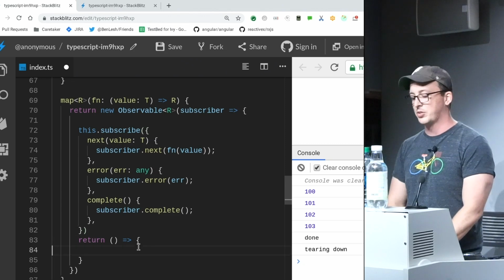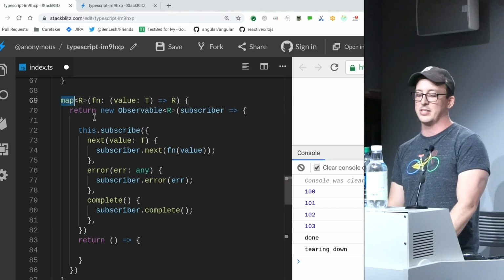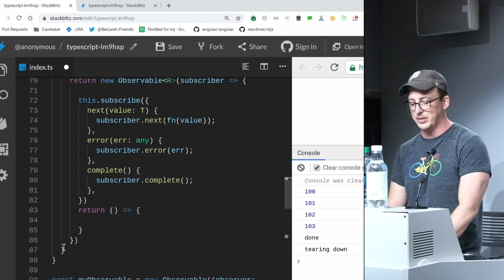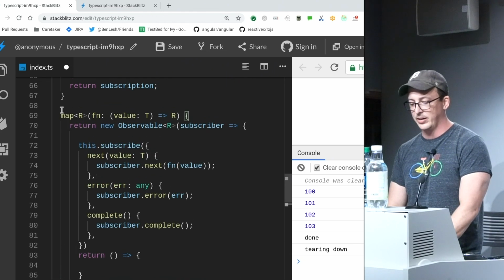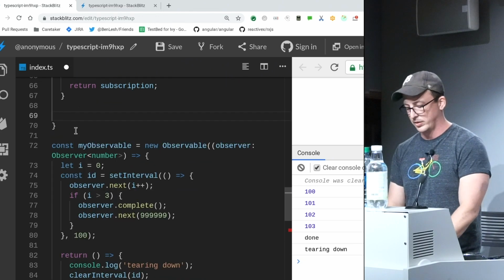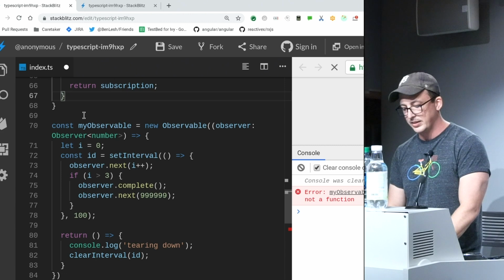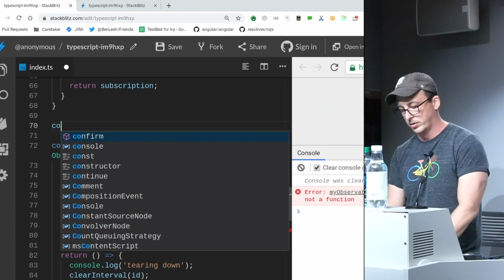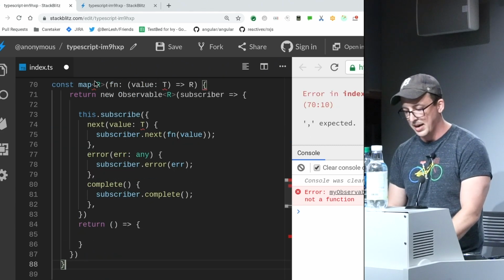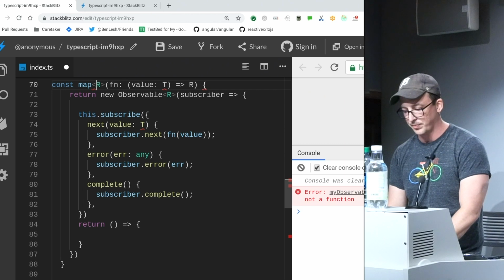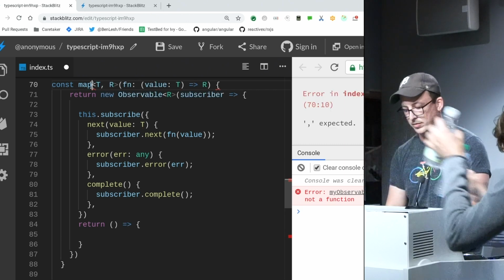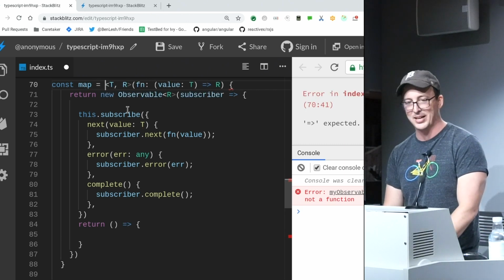So a better way to do this was, what if I implement this as its own standalone function, which involves me just taking this entire thing here and removing it, and then saying, okay, const map, this is going to have... blocking my face.